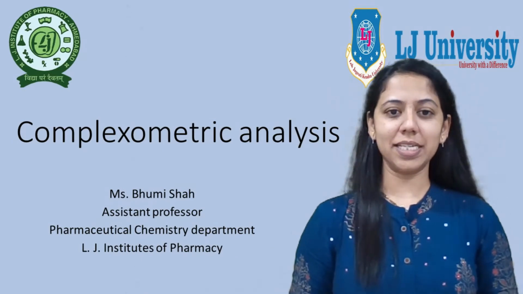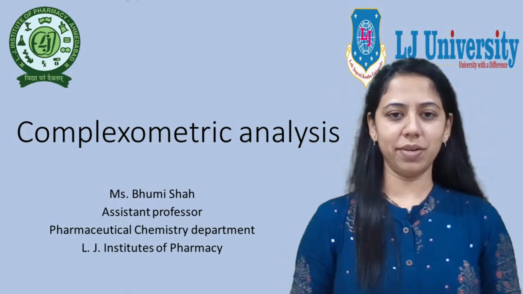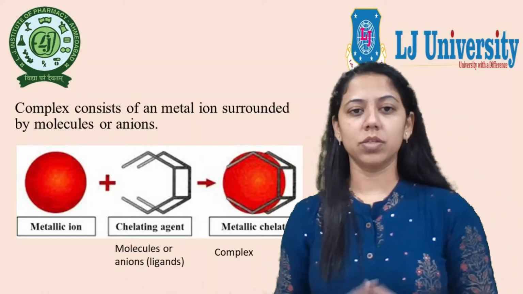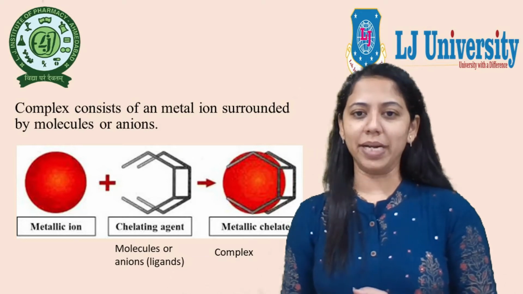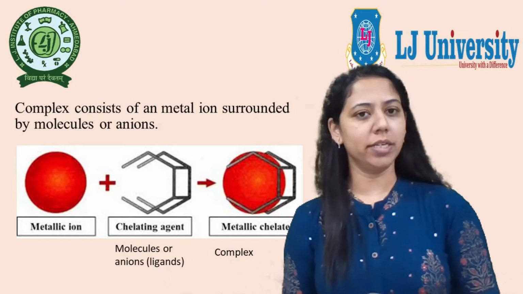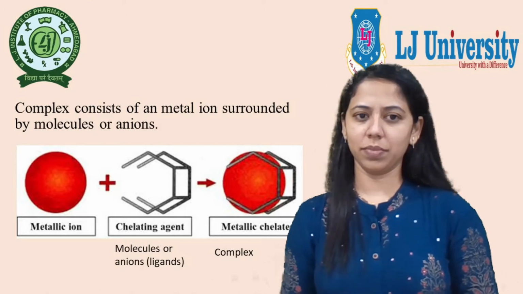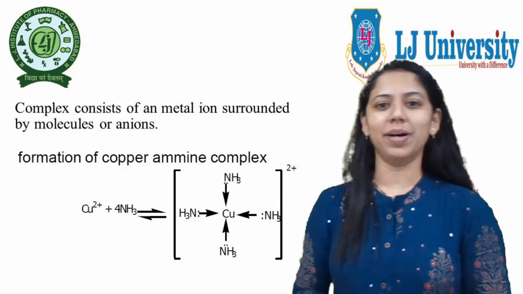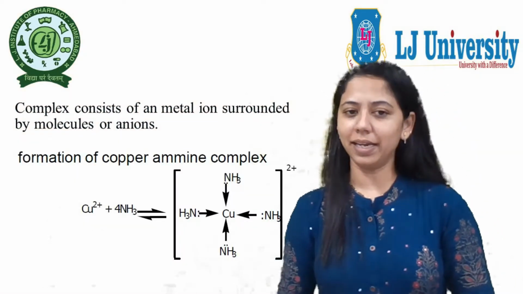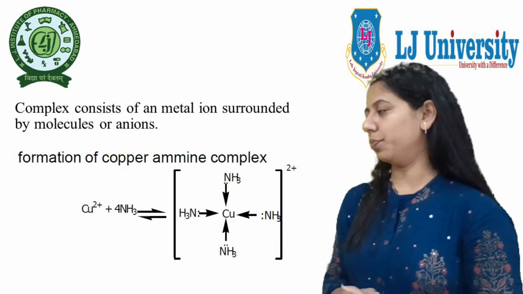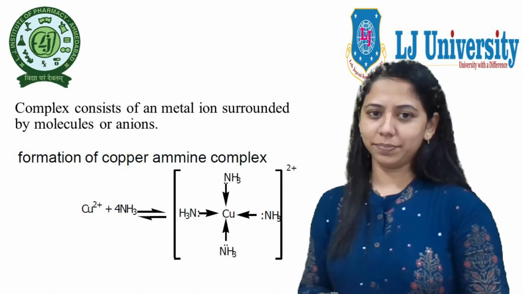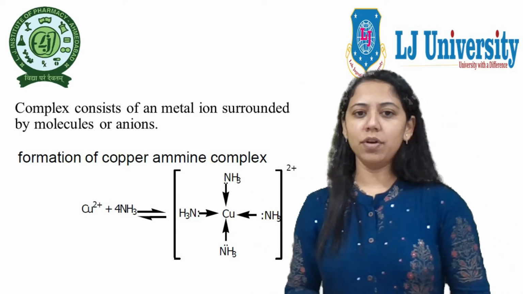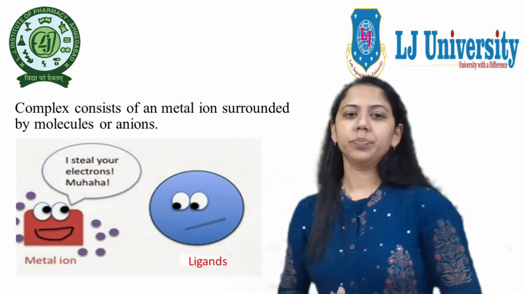Today, we will discuss in detail about complexometric analysis. Now the question comes, what is a complex? A complex consists of a metal ion surrounded by molecules or ions. How does a complex form? A complex is formed by the combination of a metal ion with an electron donating group or nucleophile. For example, here you can see in the structure the formation of a copper amine complex.